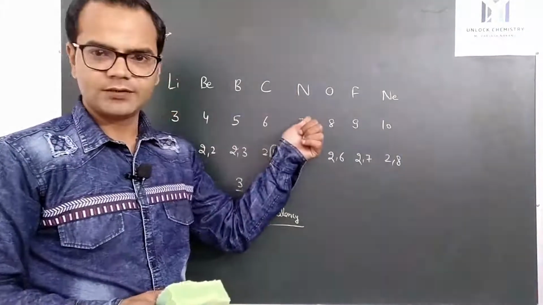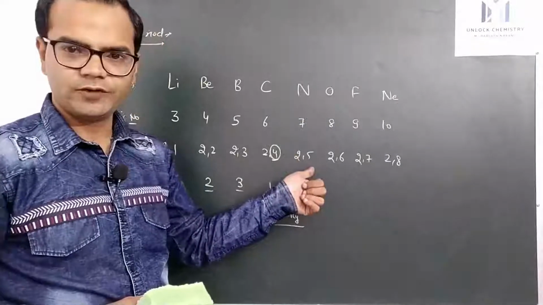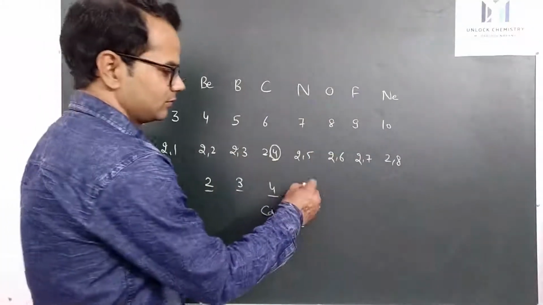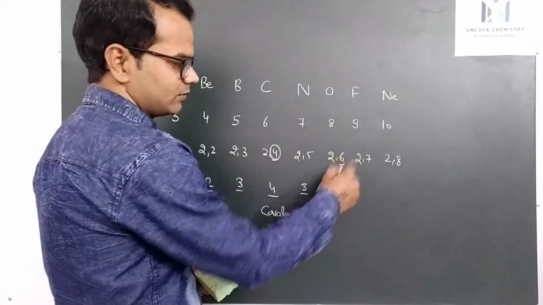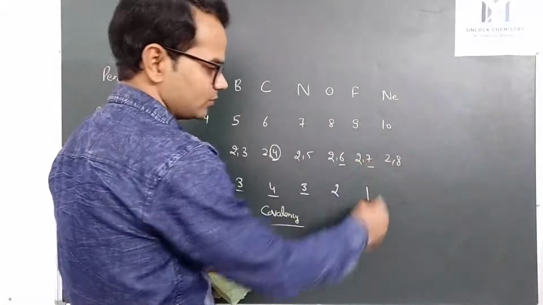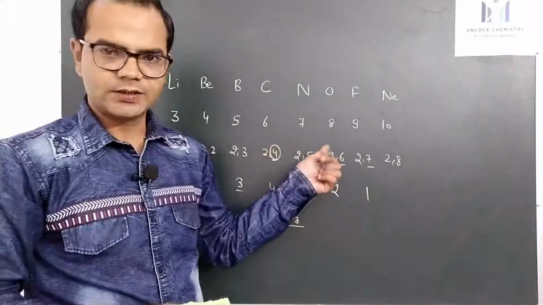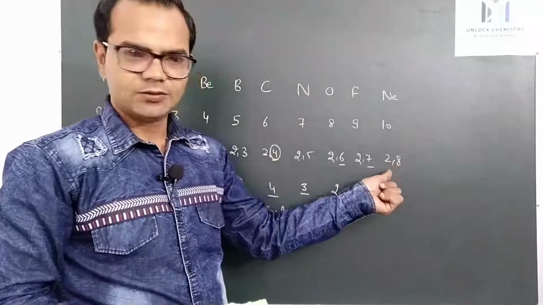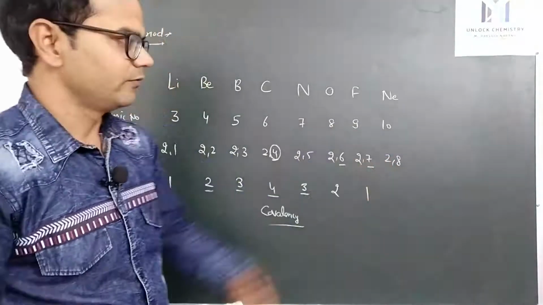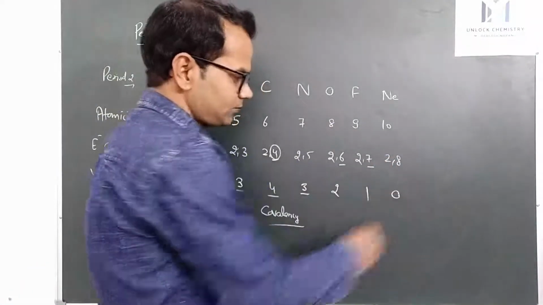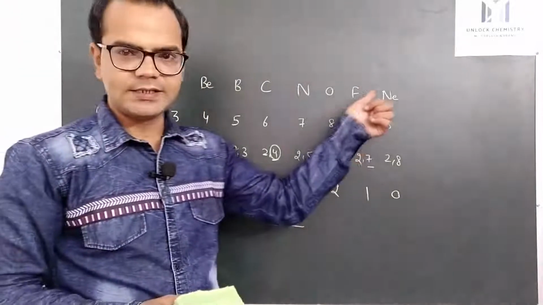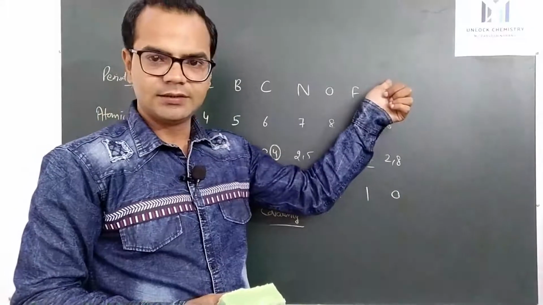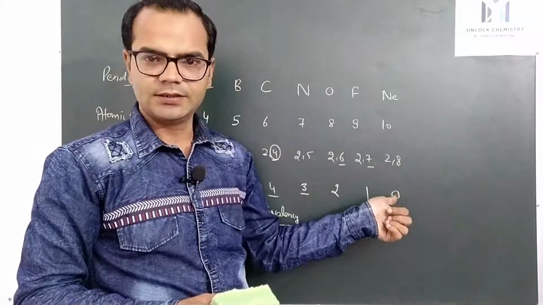Next is nitrogen. Now the configuration is 2 5. It is close to 2 8, so it will gain 3 electrons. Oxygen will gain 2 electrons, and fluorine will gain 1 electron to achieve the nearest noble gas configuration and complete its octet. And in the case of neon, there is a complete octet, so it will not lose or gain electrons. So the valency of neon is 0. So we can say group number 18 noble gases have a valency of 0. That's why group number 18 is also called the zero valency group.